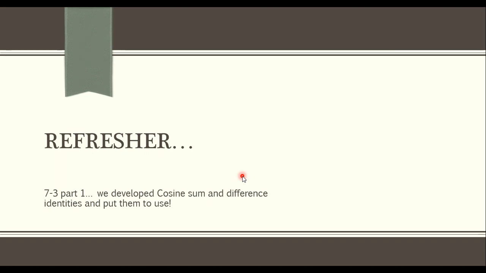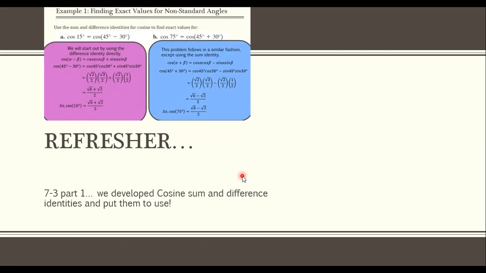So just to refresh our memories, we did finding exact values for non-standard angles. So we found cosine of 75 degrees, which we don't know unless we use a calculator, right? Or even 15, or another random degree measure, using the sum or the difference identities.